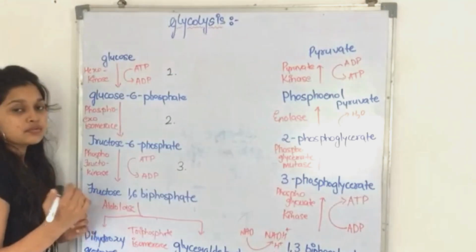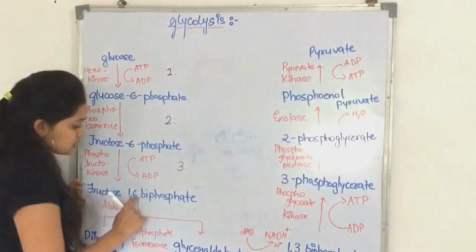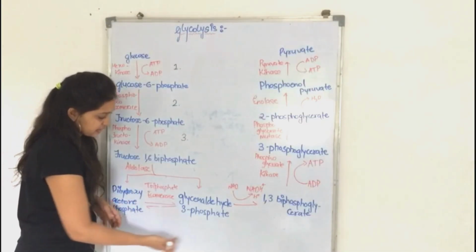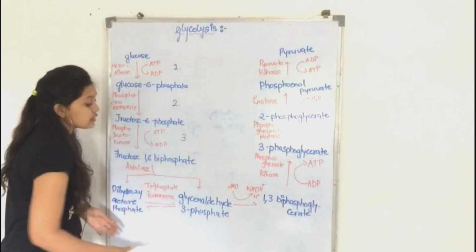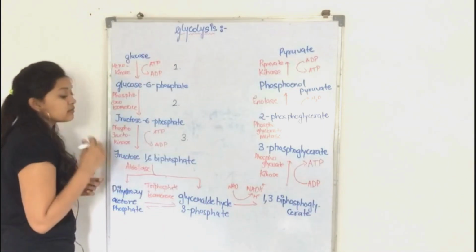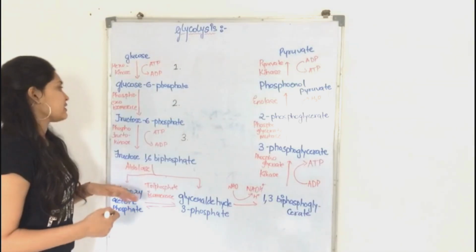Further, now this will split. Fructose 1,6-biphosphate will split into dihydroxyacetone phosphate and glyceraldehyde 3-phosphate. This is the splitting phase, as we learned before, with the help of the aldolase enzyme.